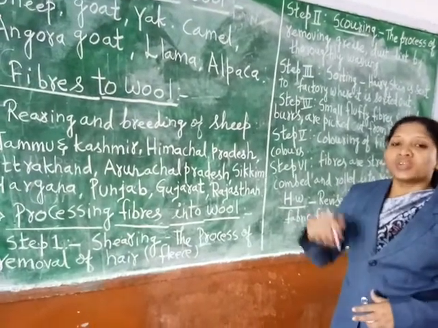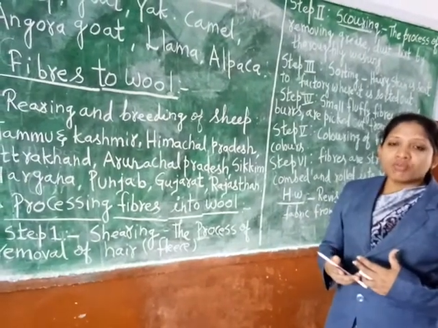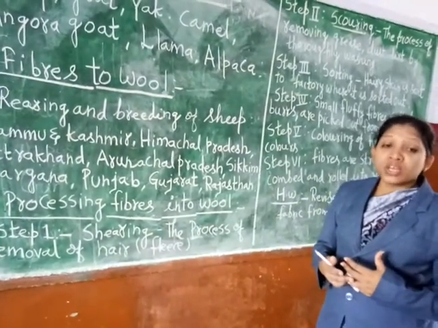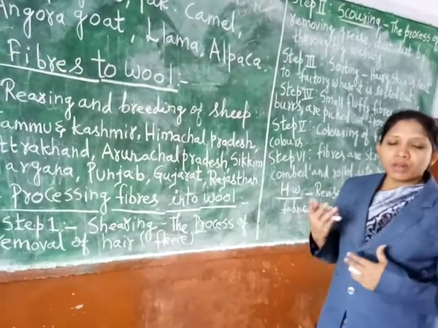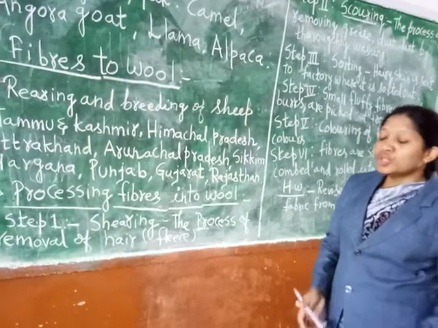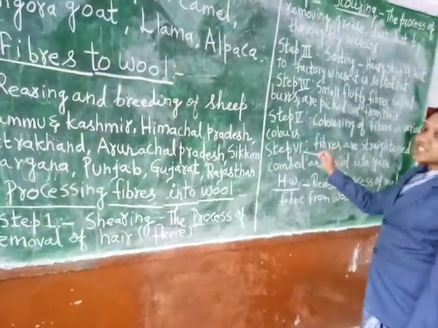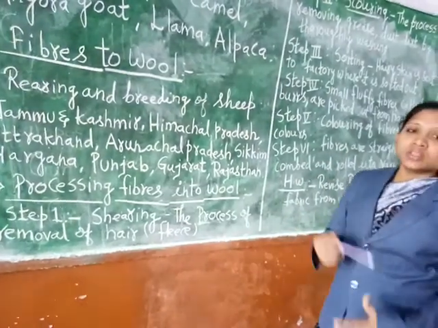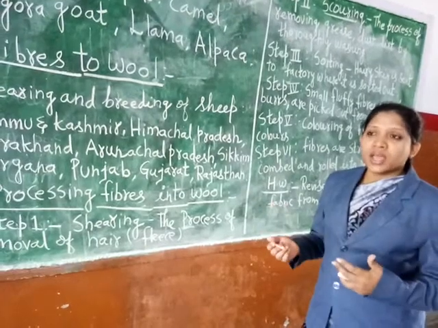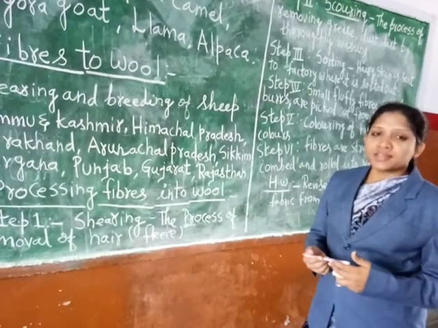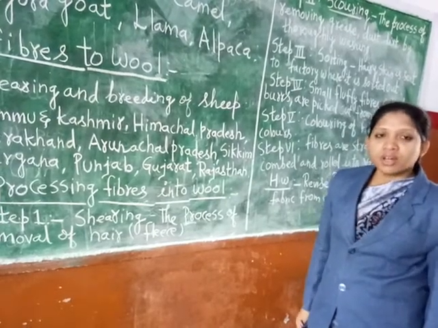We need to go through different steps, and finally whatever product we obtain is a well-finished product. Here almost 6 steps are involved, and we will learn what is done in each step, and at the end the product we obtain is very well finished.